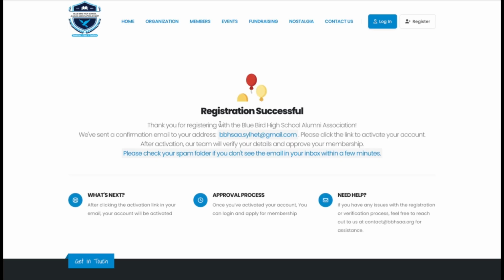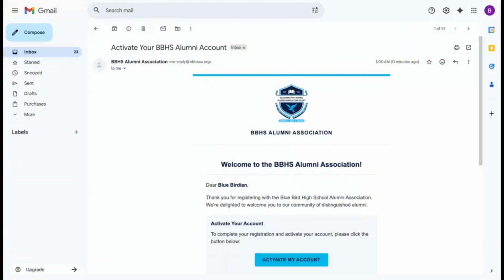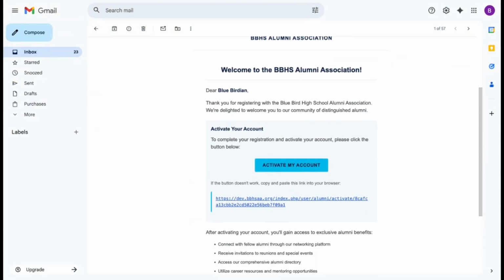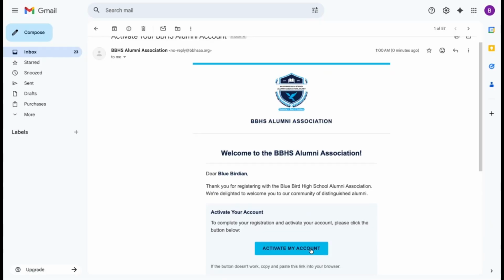After submitting the form, check your email inbox. You'll receive an activation email from Bluebird High School Alumni Association. Open it and click on the activation link to verify your account.